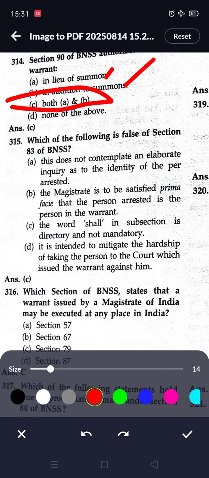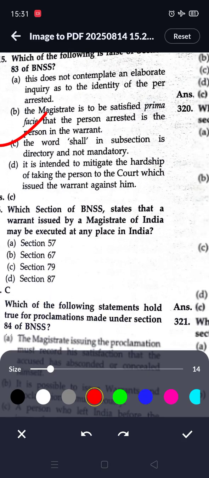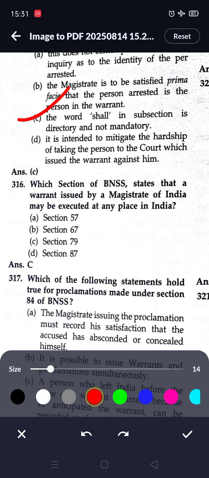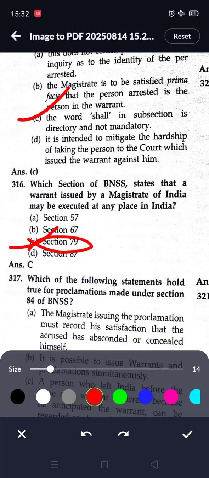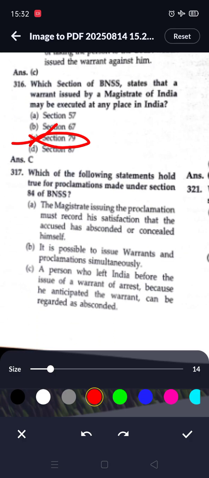Which of the following is false of section 83 of BNSS? The word "shall" in the subsection is directory and not mandatory. Next question, which section of BNSS states that a warrant issued by a Magistrate of India may be executed at any place in India? So here option C is correct, section 79 states that a warrant issued by a Magistrate of India may be executed at any place in India.